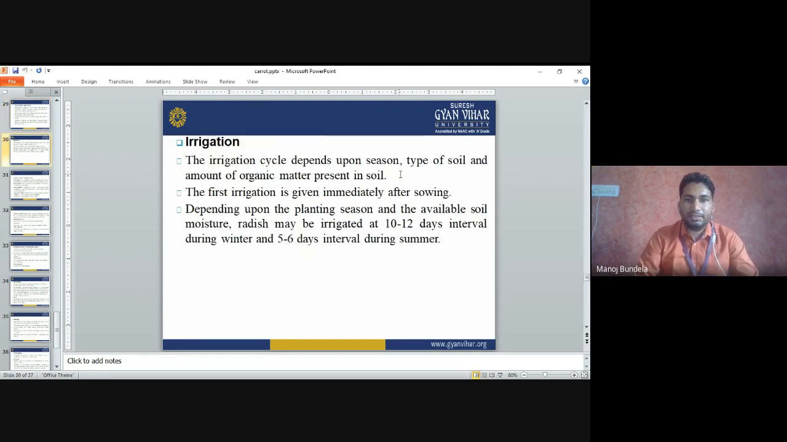Irrigation: the irrigation cycle depends upon the season, the type of soil, and the amount of organic matter present in the soil. The first irrigation is given immediately after sowing.